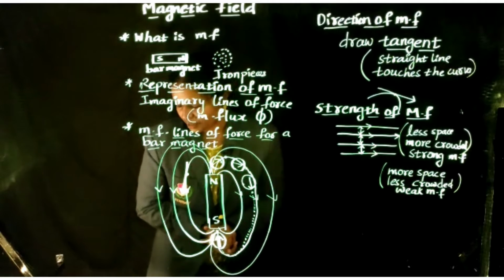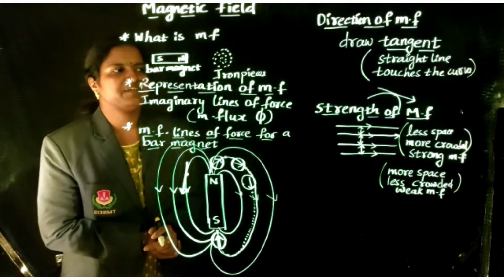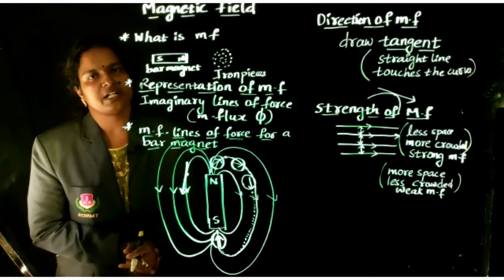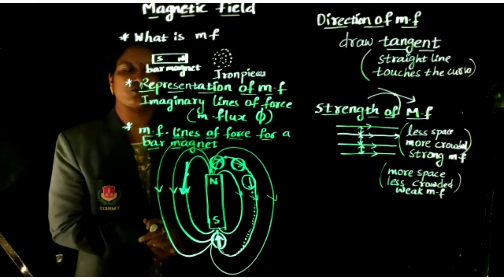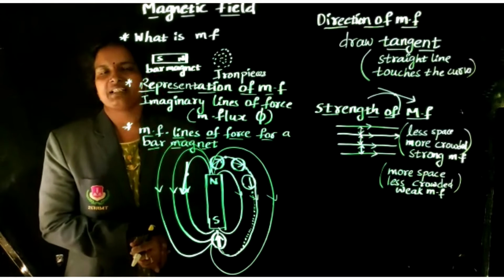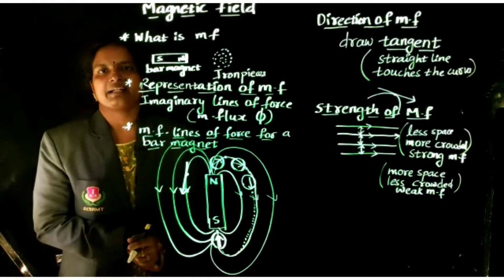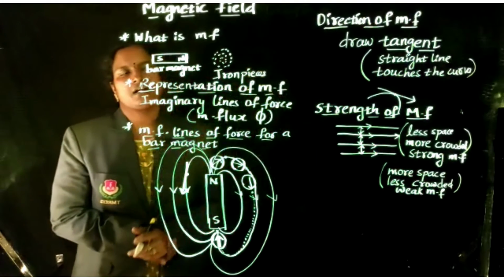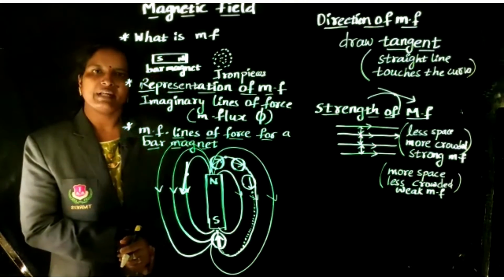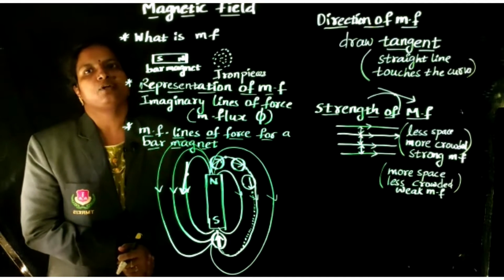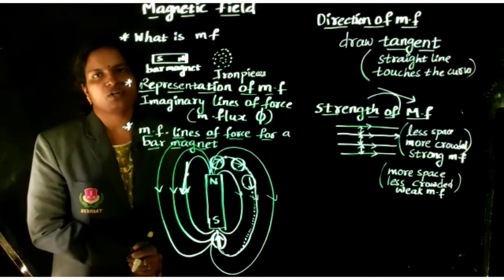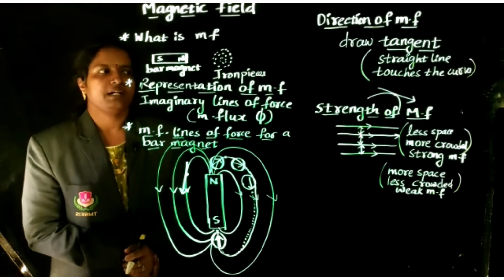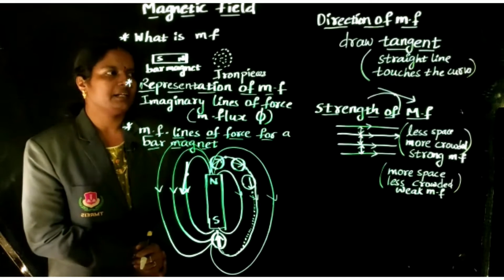Strength of the magnetic field means the space between the magnetic field lines of force. Suppose the lines of force have less space, that is a strong magnetic field. More space is there, that is a weak magnetic field. How can we calculate the direction of the magnetic field? We can draw the tangent line at that point, and we know the direction of the magnetic field. The space between the magnetic field lines tells the strength of the magnetic field.